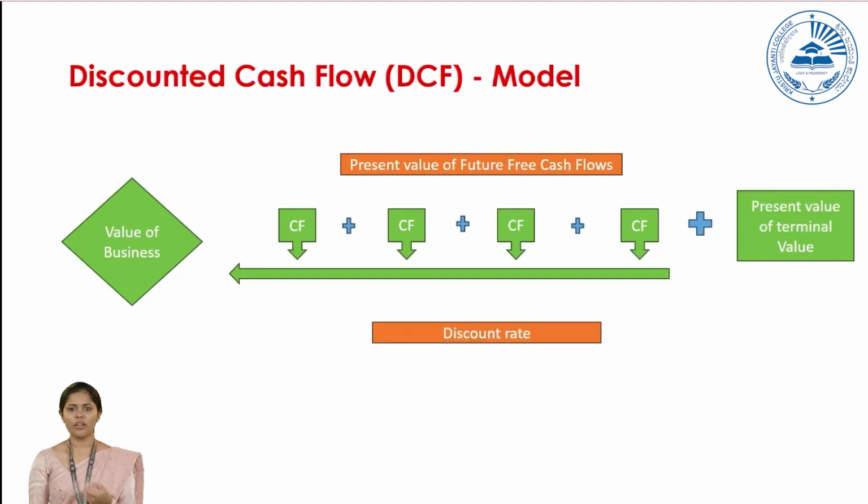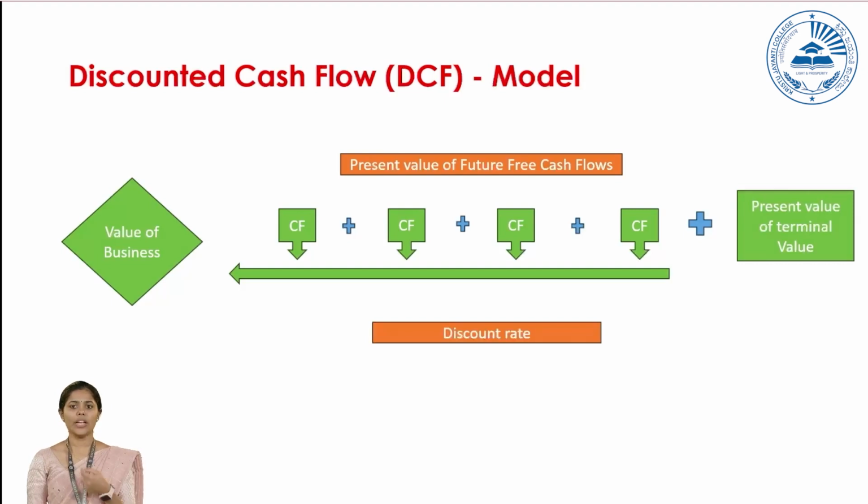It is not mere future cash flows. We have to convert those future cash flows into present value. So how can we take the present value? By dividing each year's future cash flows by its discount rate, we arrive at the present value of future cash flows. And after finding the present value of future cash flows, we have to find the terminal value. Terminal value means the forecasted growth of that investment after the specified period of that investment.